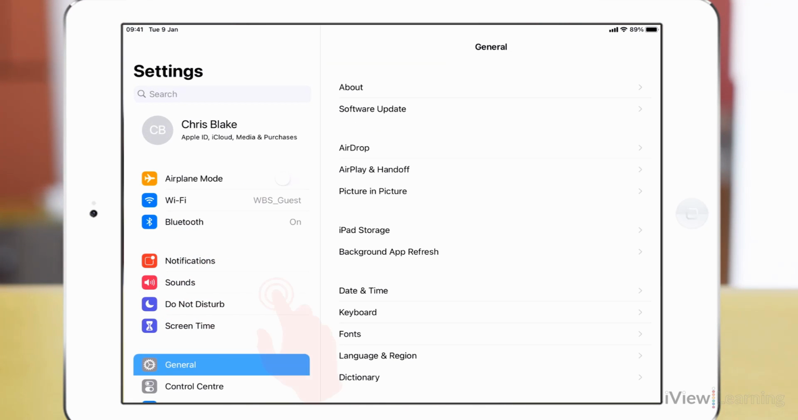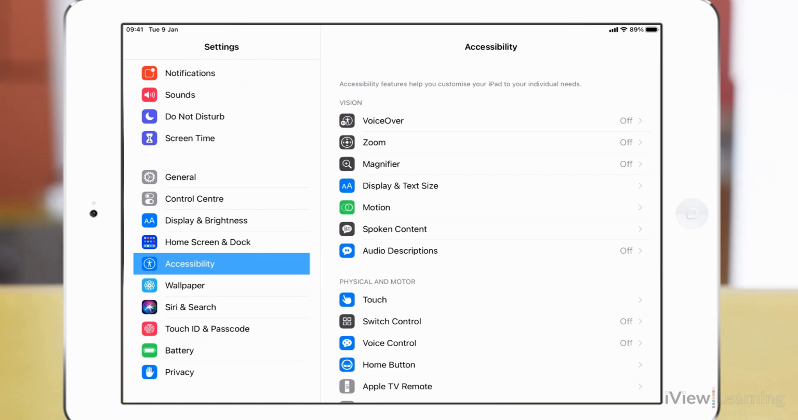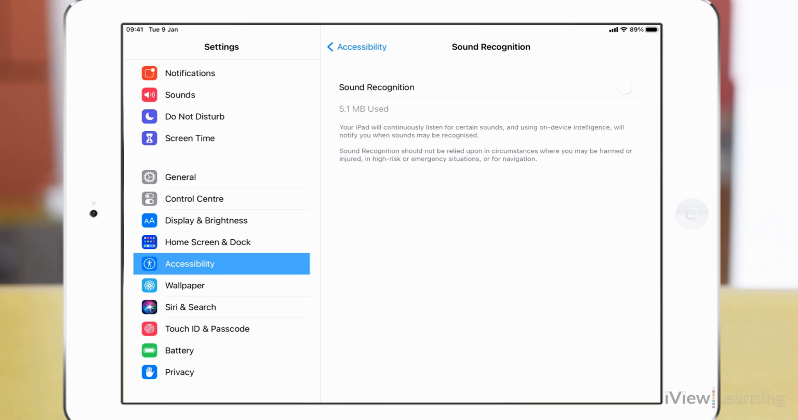Swipe up on the side panel and tap Accessibility. Swipe up in the Accessibility panel. In the Hearing section, tap Sound Recognition. Tap the sound recognition toggle switch to turn it on. Tap Sounds.